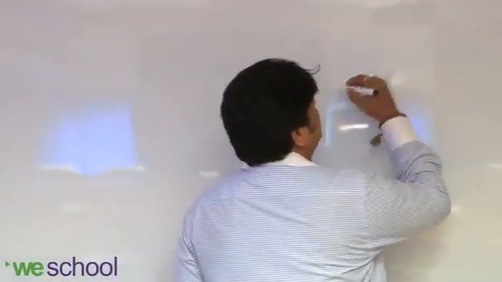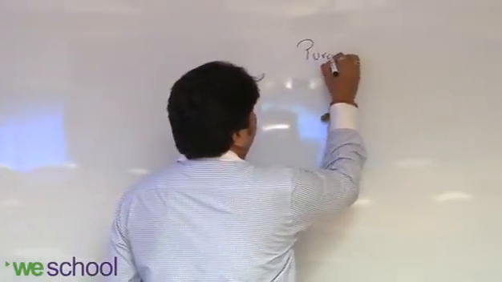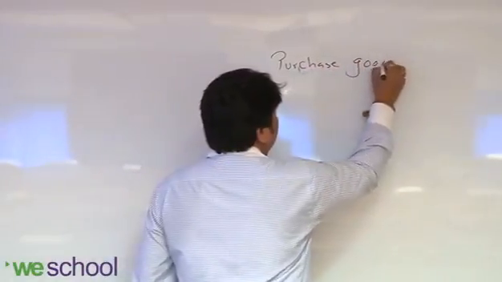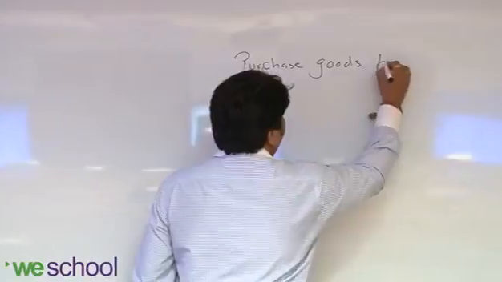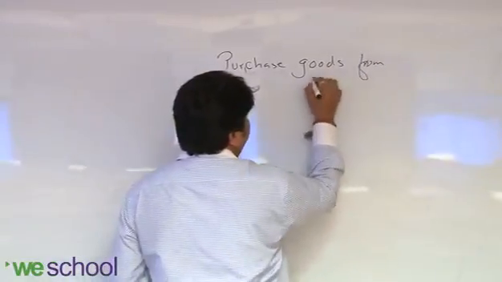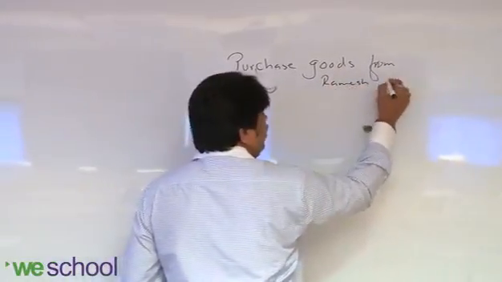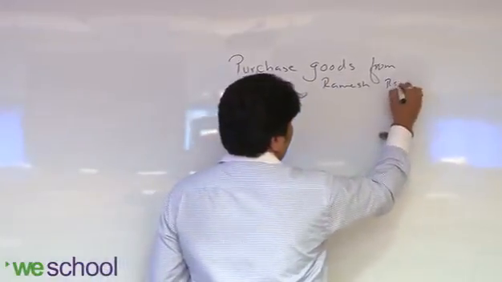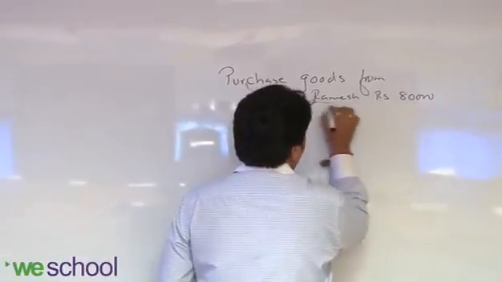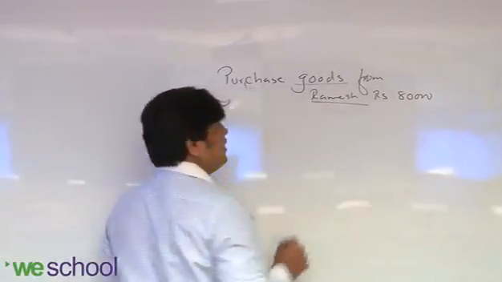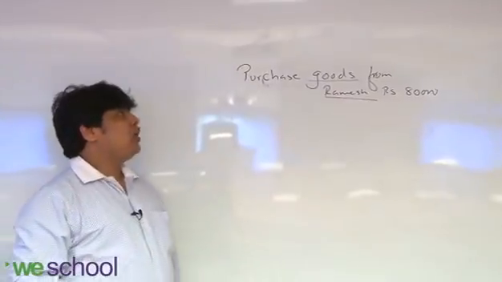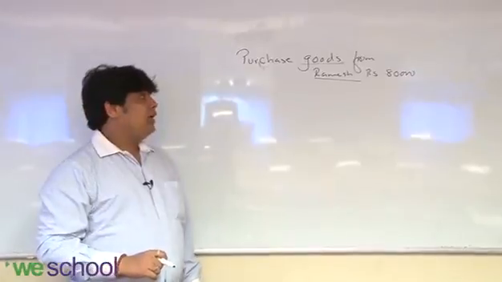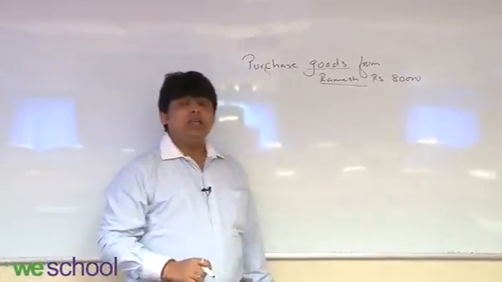Okay, now the next transaction is purchase goods from Ramesh, rupees 80,000. Here I have not used the words for cash. That means this is a credit transaction. In this, the Ramesh account and the goods account are affected. In this transaction, which two accounts got affected? Ramesh account and goods account. Ramesh is a personal account and goods is a real account.